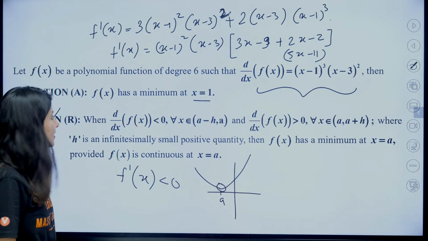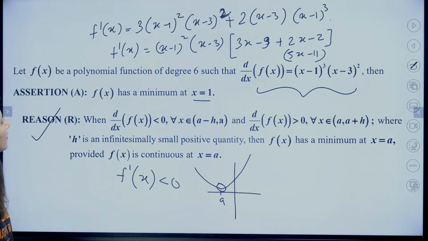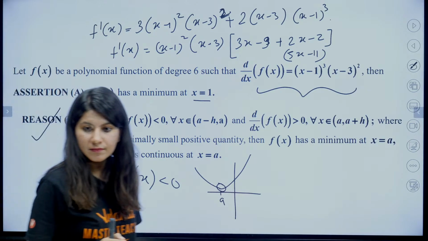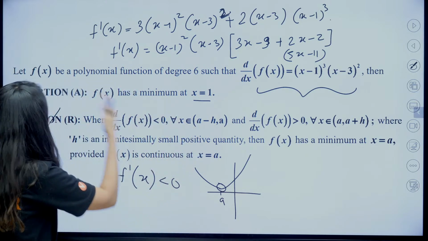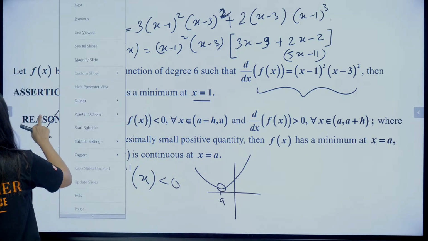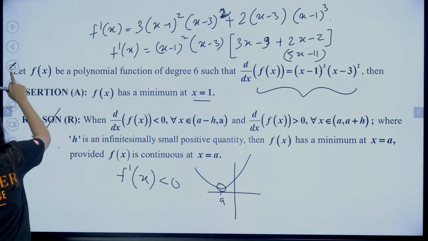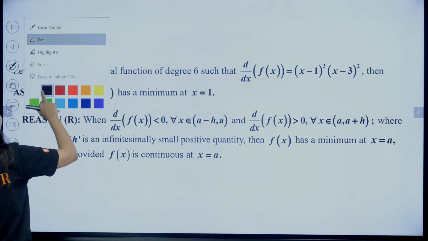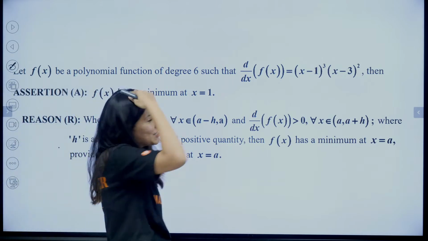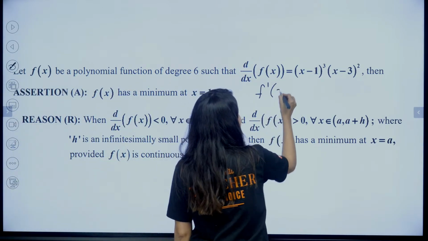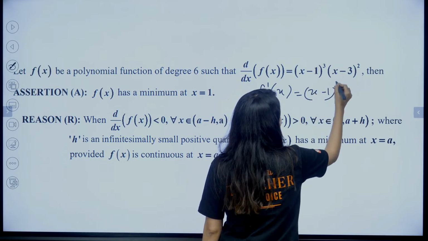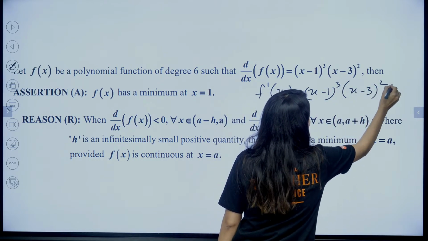What do you think? Which answer is correct? Are we having a minima? Acha, f dash, okay, they are giving f dash x only. Oops, my bad. Okay, so they are giving f dash x only. We don't have to differentiate. Oops. F dash x is this. Okay. So we just need to confirm whether we are going to, yes.